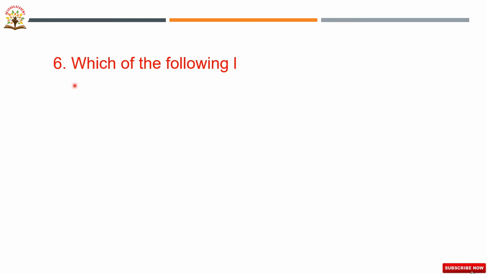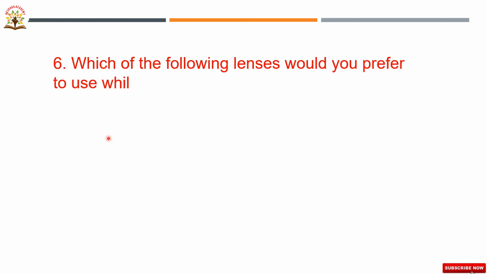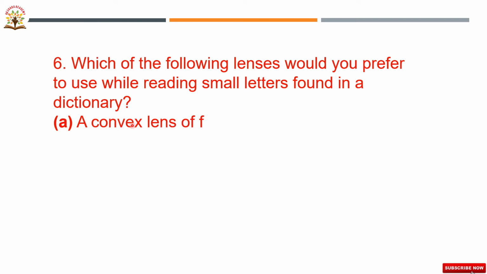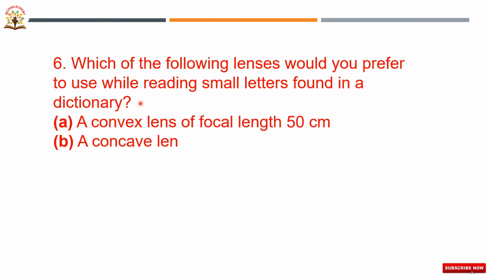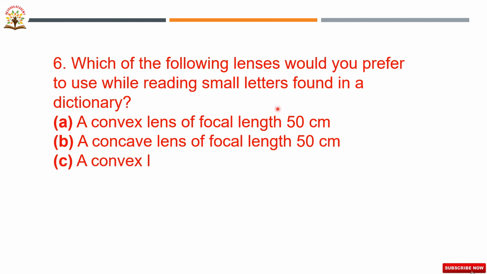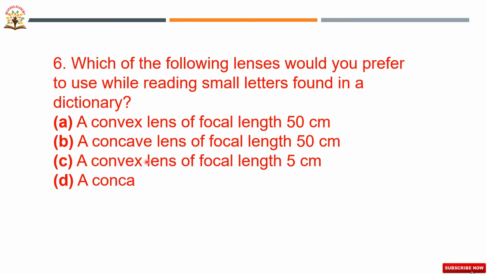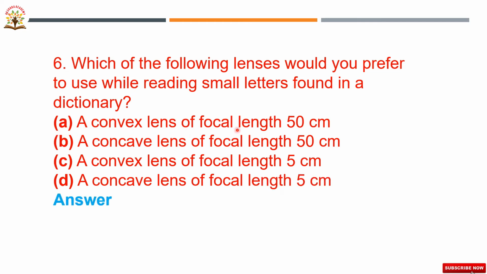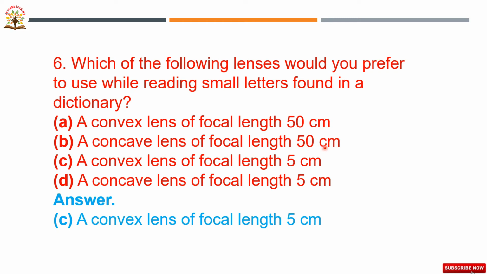Sixth one, which of the following lenses would you prefer to use while reading small letters found in a dictionary? Here they are asking which lens you prefer for reading small letters in a dictionary. First one, a convex lens of focal length 50 centimeters, second, a concave lens of focal length 50 centimeters, third, a convex lens of focal length 5 centimeters, and fourth, a concave lens of focal length 5 centimeters. So in these four options, which one is correct?